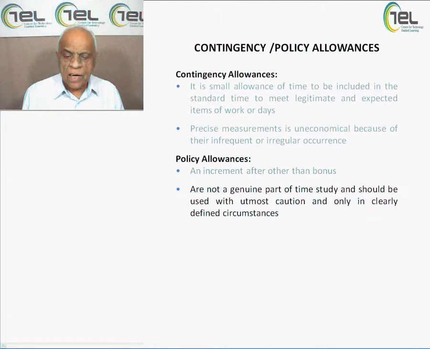These are not a genuine part of time study and should be used with utmost caution and only in clearly defined circumstances. Now these are not the actual things to be taken. This is not built in to be taken into consideration, only as and when required. So depending on the policy allowances, depending upon various other factors of the company's policy, you have to decide.